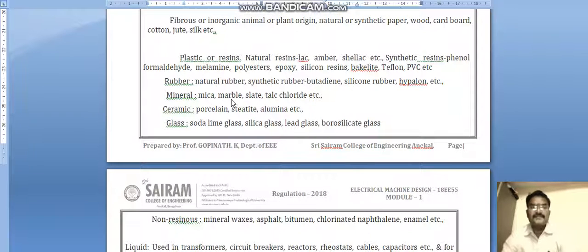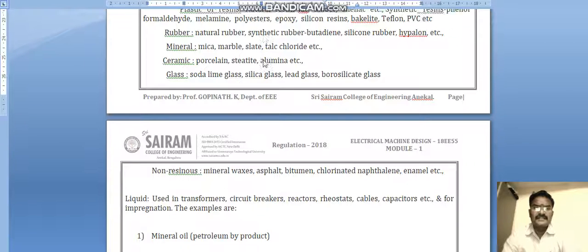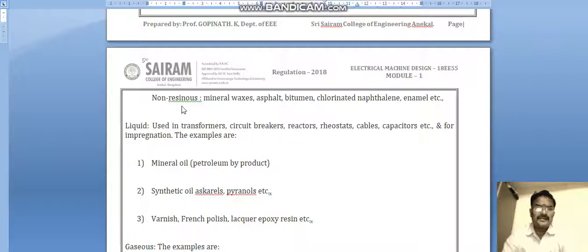Minerals: mica, ceramic, glass, soda lime glass, porcelain, mica, marble, everything comes under solid dielectric materials. Then there are non-resinous mineral waxes, bitumen, chlorinated naphthalenes, enamels, etc.